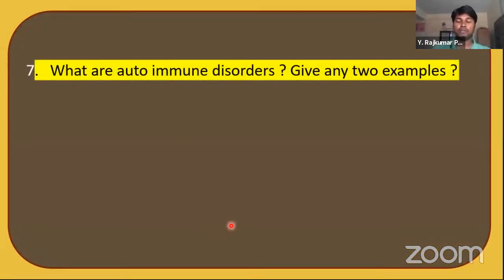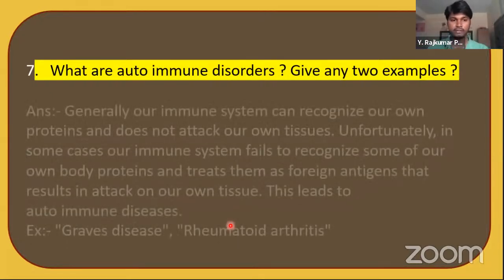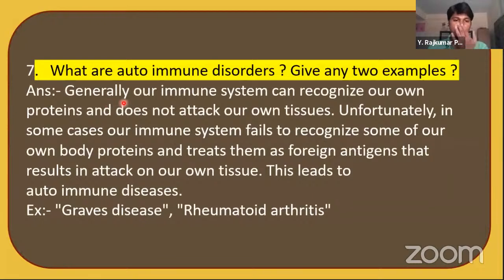What are autoimmune disorders? Give 2 examples. Let's know the definition of it. Generally, our immune system can recognize our own proteins and does not attack its own tissues. This is what I showed you on the first slide, isn't it? Our immune system identifies self and non-self substances.